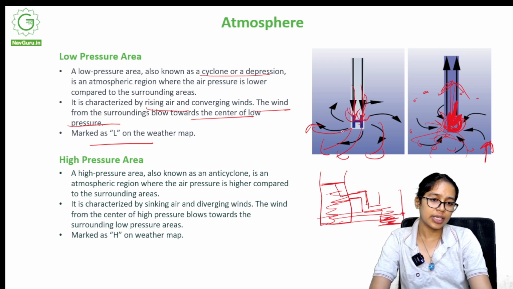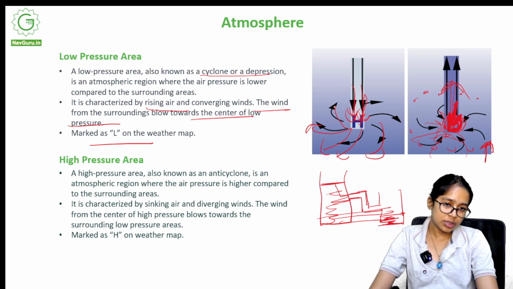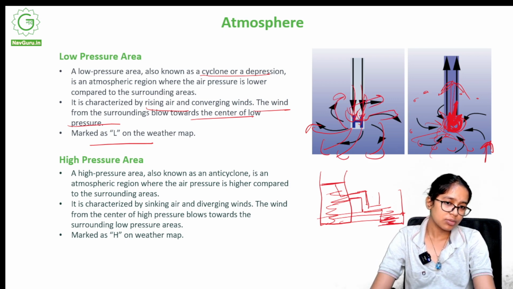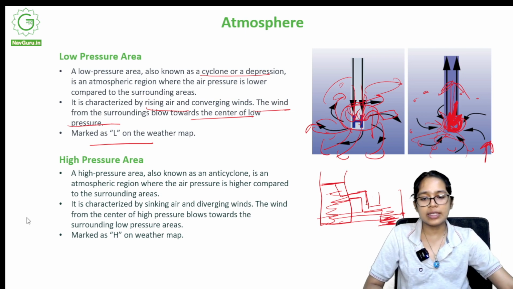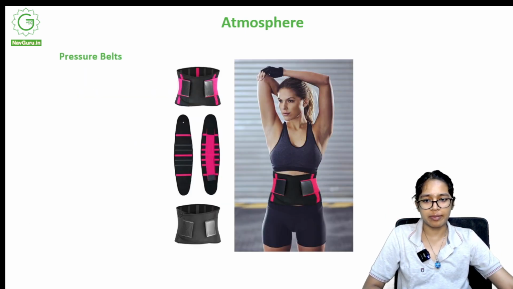Okay, so what happens is that the higher pressure area winds go out to the lower pressure area again to maintain equilibrium. Okay, it is marked as H on the weather map.